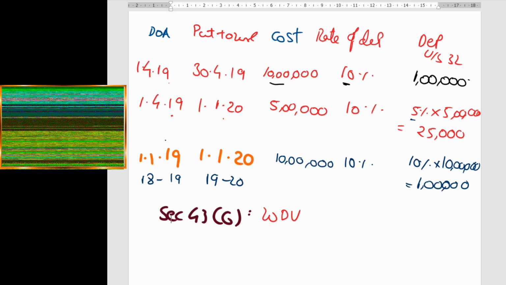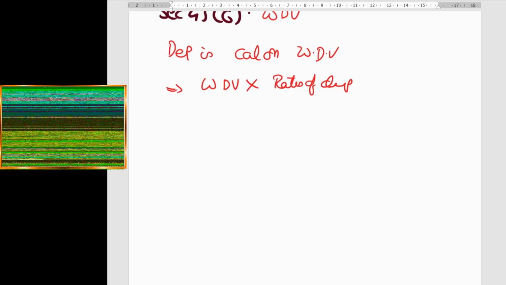Why is this section important? Because I had already mentioned one key thing, that depreciation is calculated on something called written down value. So how do we calculate? We compute something called WDV, and multiply this WDV by the rate of depreciation. How are we calculating this rate of depreciation? By applying rule 5 sub rule 1, which is already discussed above.